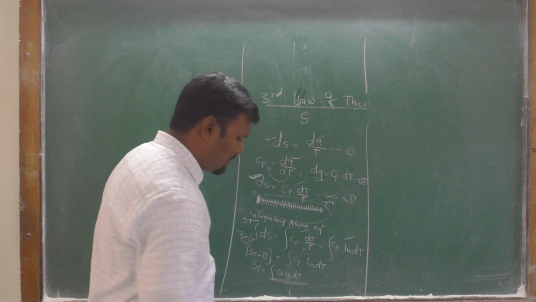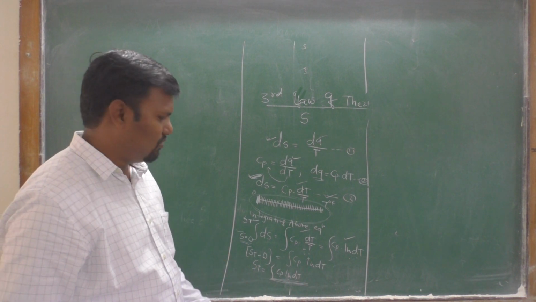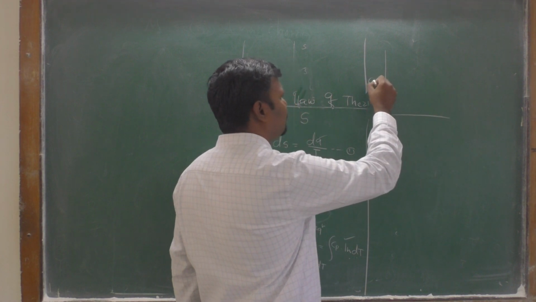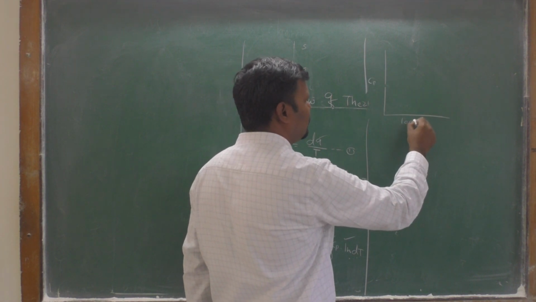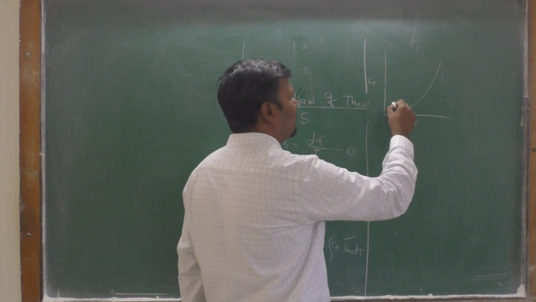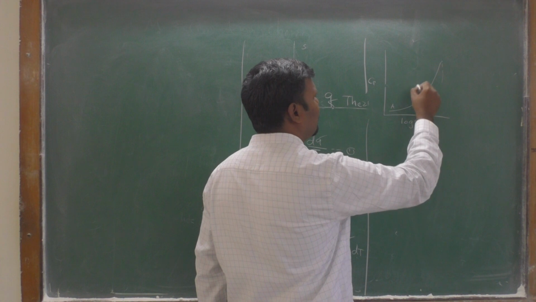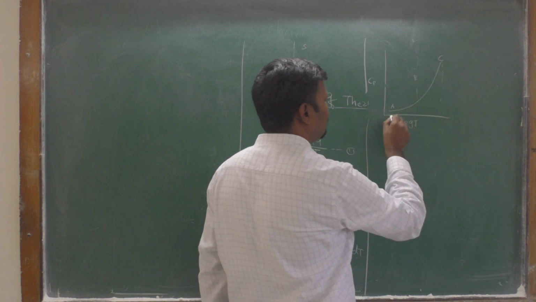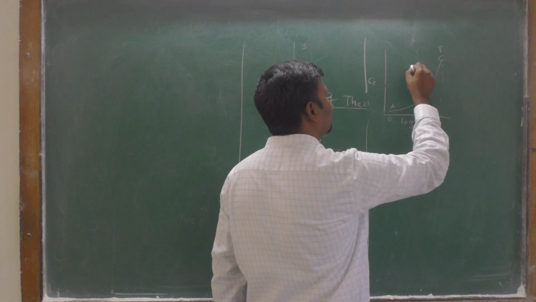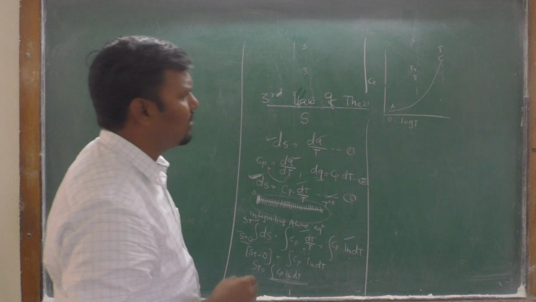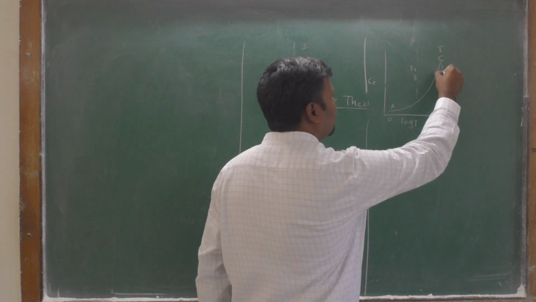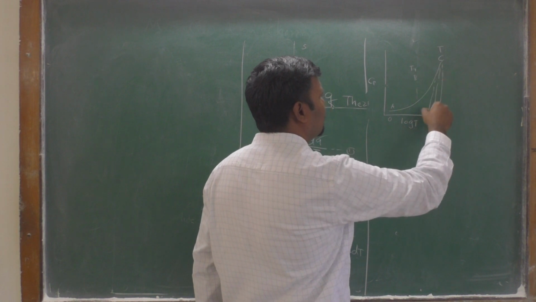Okay, this ln means we can convert ln into log. Therefore, by a graph of Cp versus log T, the graph looks like that. At A, at B and at C, A is here at absolute 0, and C is at the T temperature, and B is at T1. Okay, our entropy at the point C at temperature T is given this way.